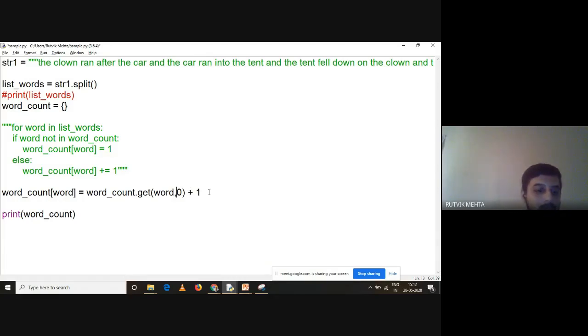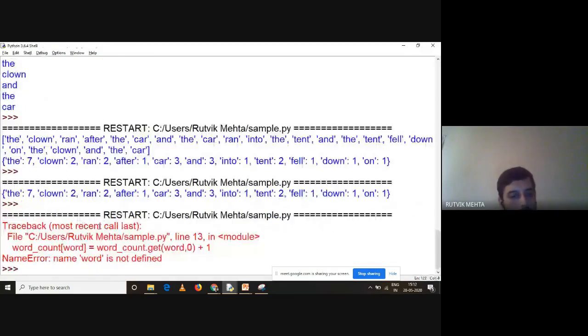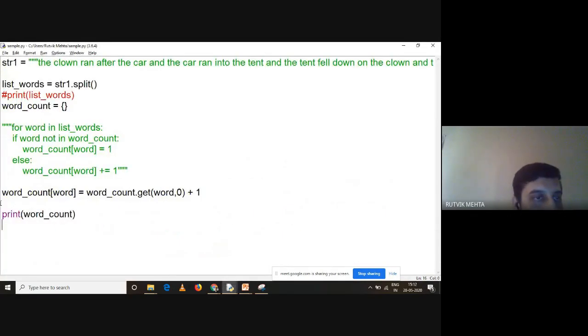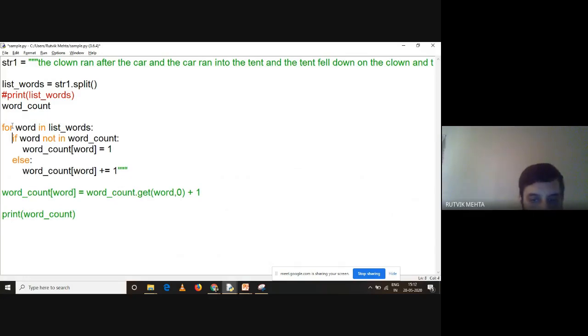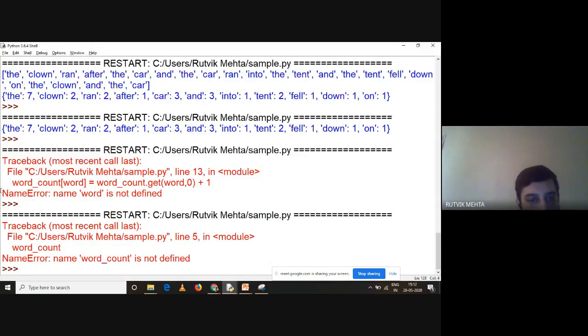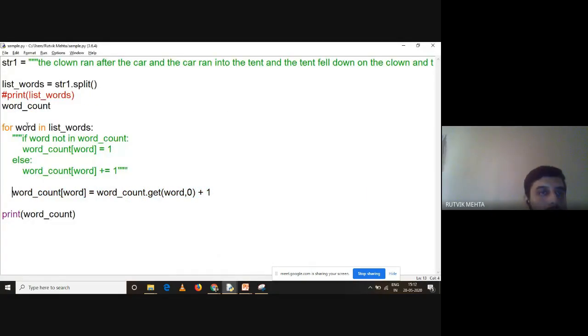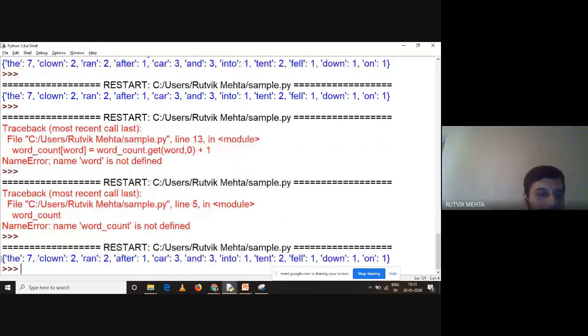So anyhow we are making same program. See this, 1 2 3 4 लाइन की जगह पे मैंने इसको एक लाइन में कन्वर्ट कर दिया है। Now if I run this again, oh word is not defined, why, this should be not commented, for loop तो मेरा चलना ही चाहिए, तो मेरा कमेंट यहाँ से आएगा, okay, and this should be within the loop। देखिए यहाँ पे, oh word count, oh I missed brackets over here, delete हो गया था गलती से। Now same answer is there, yes or no?